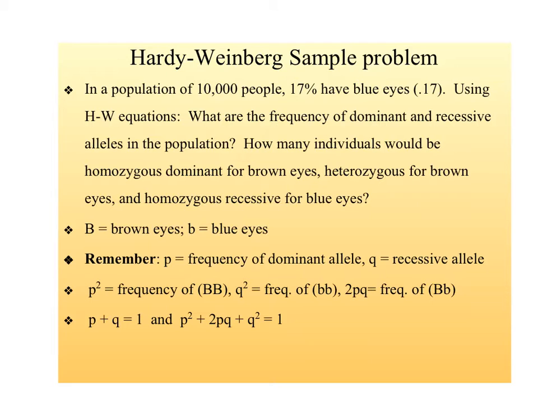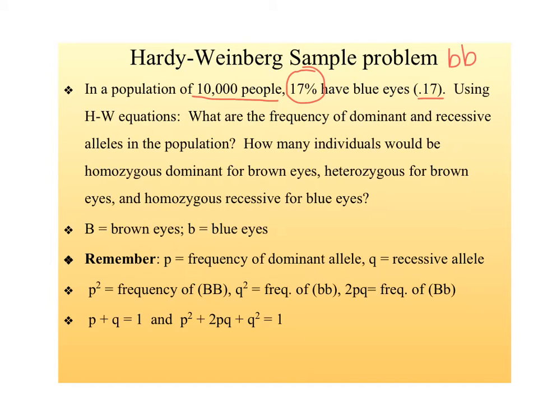Okay, so here's a sample problem, a practice for us to do. In a population of 10,000 people, 17% of the people have blue eyes. Now remember, blue eyes is recessive, so that's like little b. And 17% also equals 0.17 when using the Hardy-Weinberg equations.